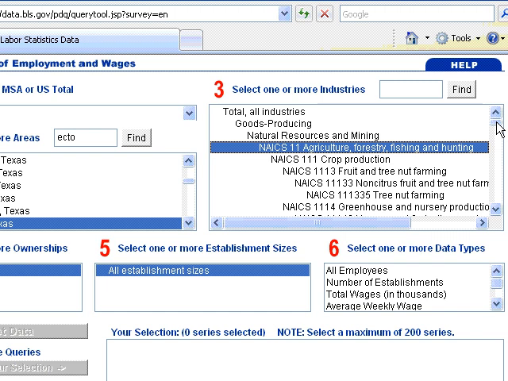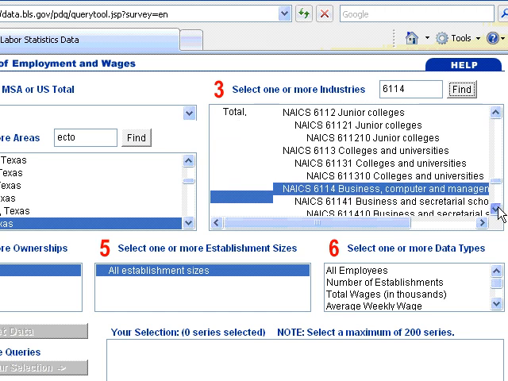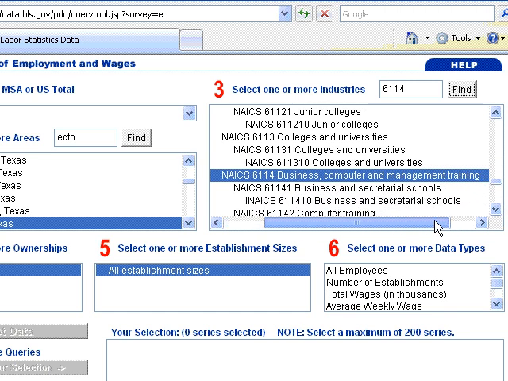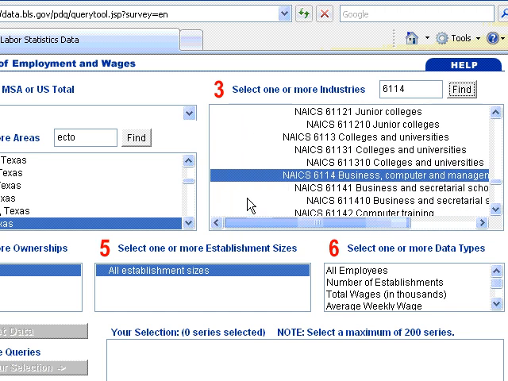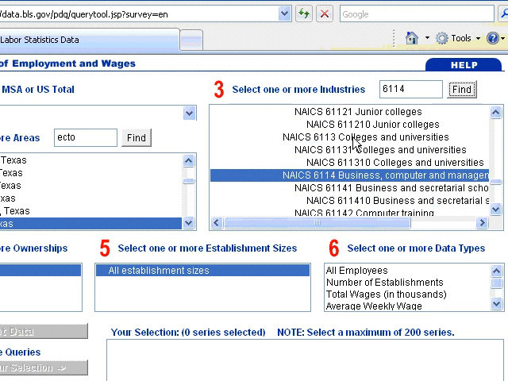For example, certain of these NAICS codes are taxable, certain are not for sales tax. It just so happens that I know that 6114, I went out and looked it up, is Business and Computer Training and Management under the Colleges and Education and Health Services, colleges and universities. So anyway, I'm going with that one, right?